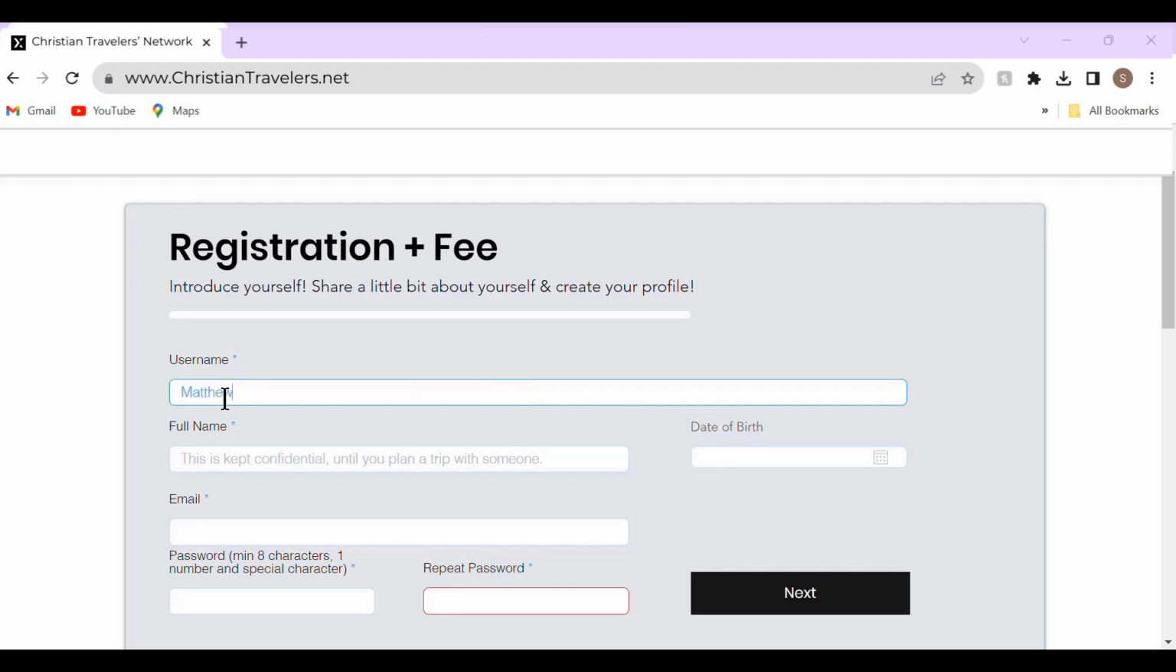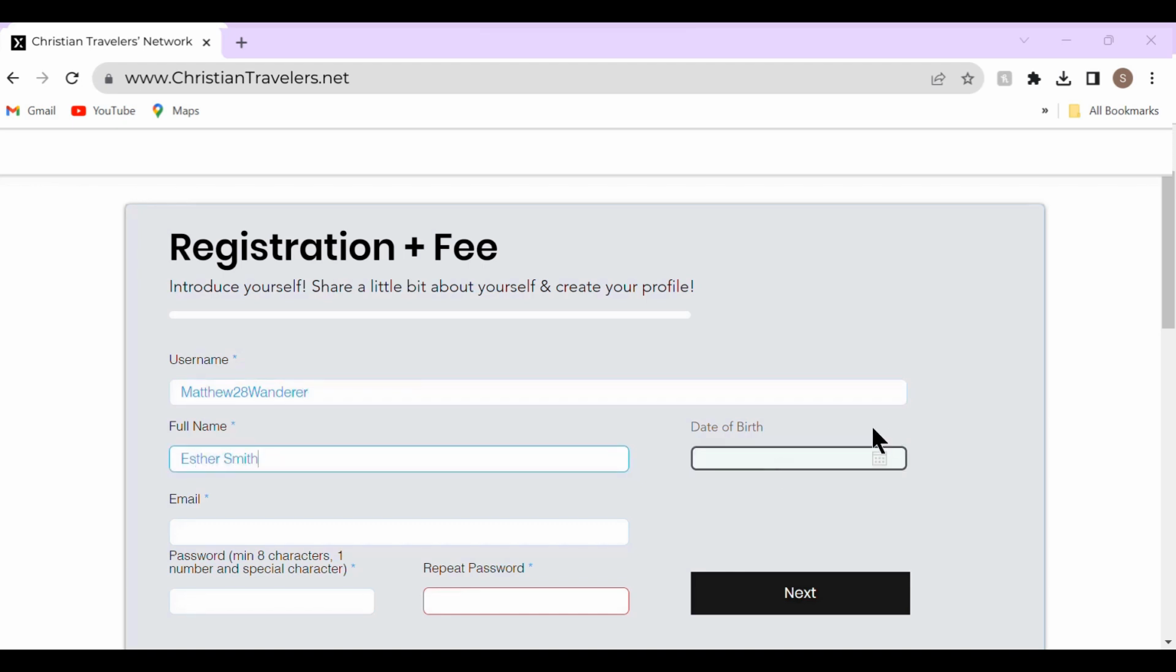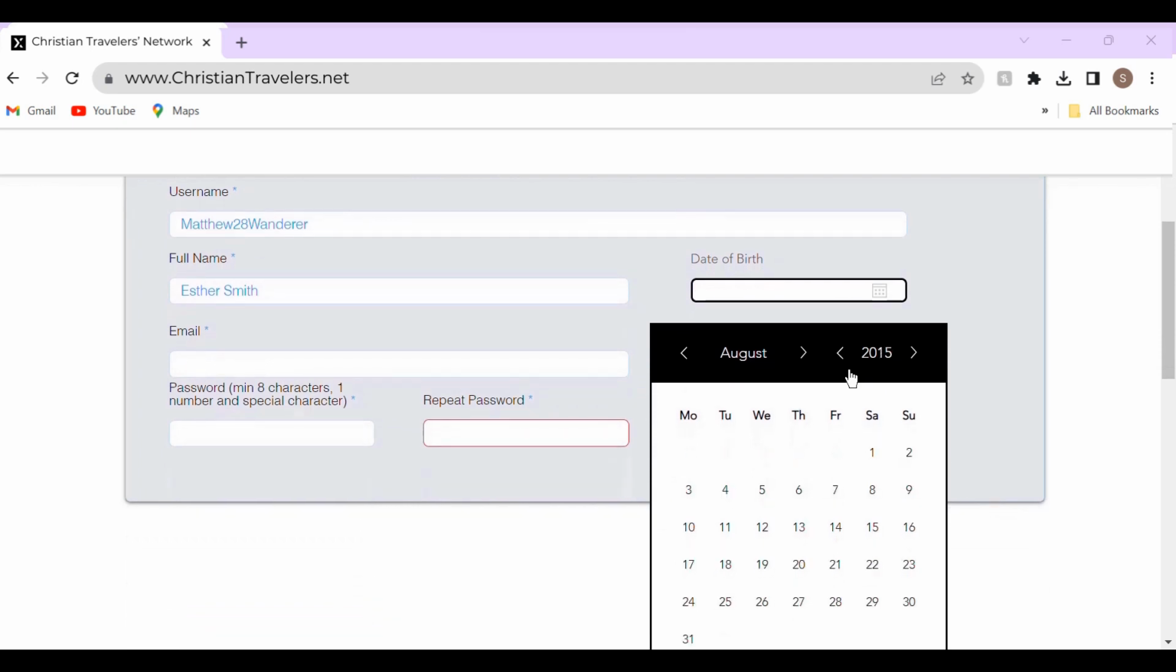Well, the first thing you need to do is create a username. This needs to be something that can't be tied to your legal name, as this will be what shows in most instances. Your legal name will only appear once you have friended someone or have joined their community or trip.